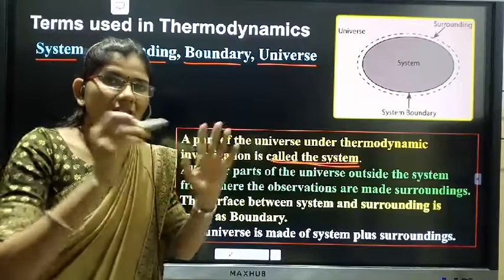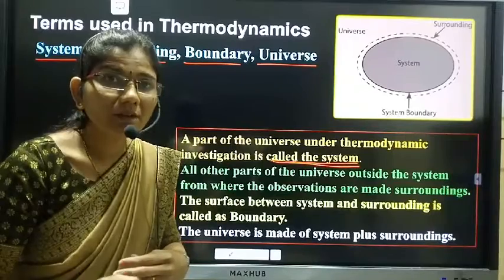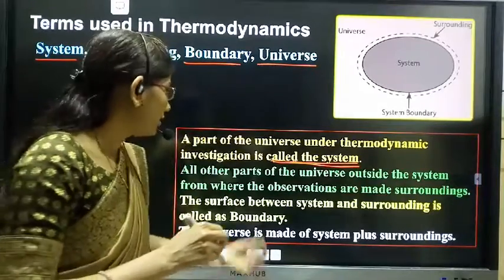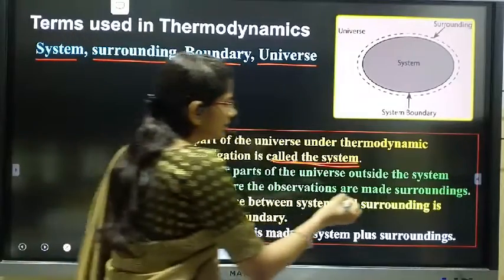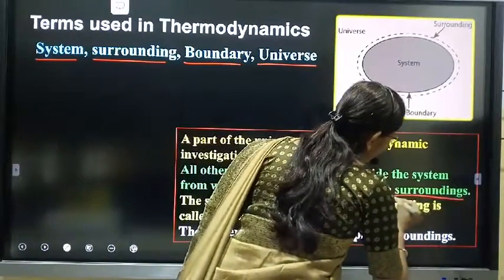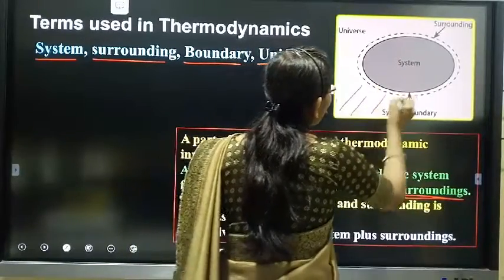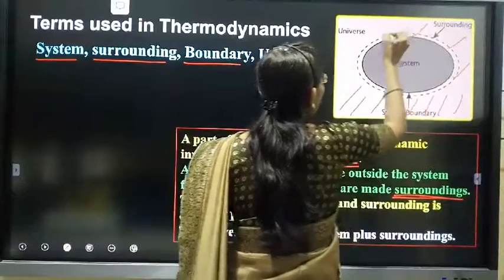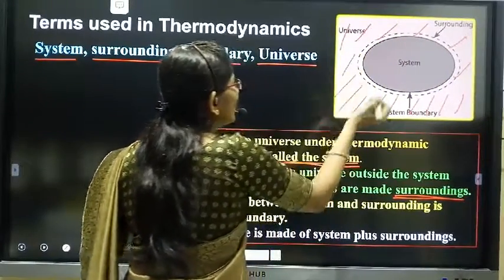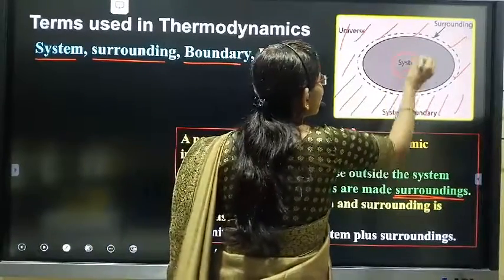That means the surrounding is all the other part of the universe where the observations are made, and this part is called the surrounding. And this is our system.